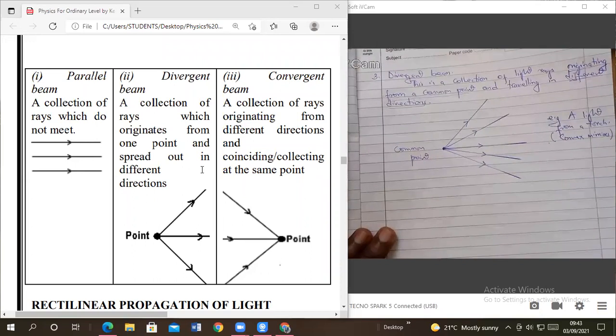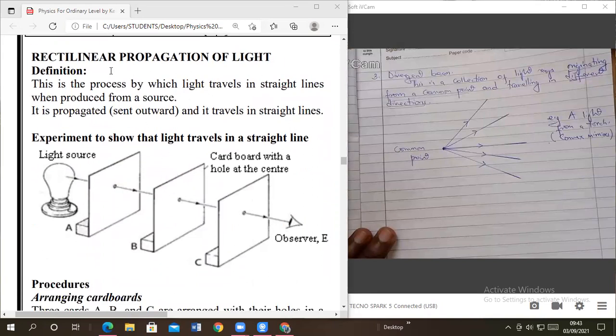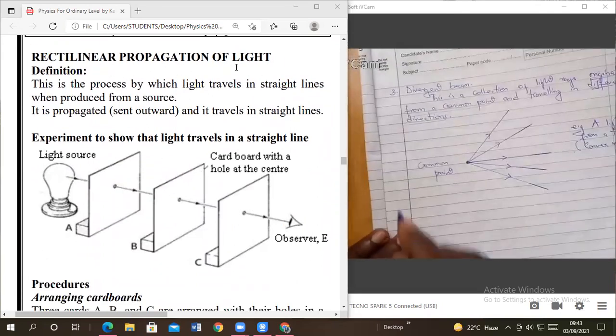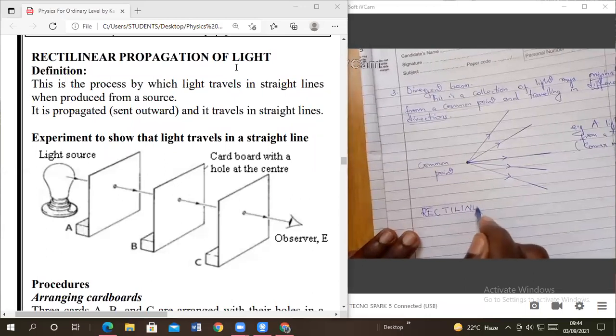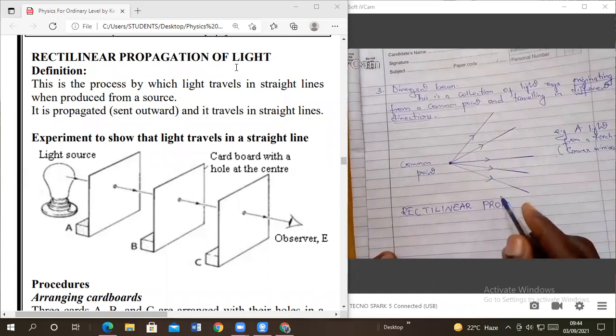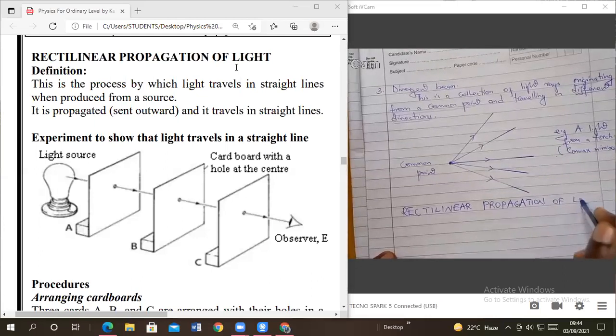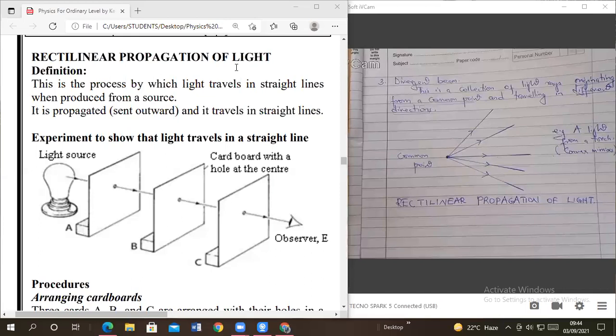Now, the next thing we are going to look at is the subheading, members, what we call rectilinear propagation of light. Can you write the subheading? Rectilinear propagation of light.